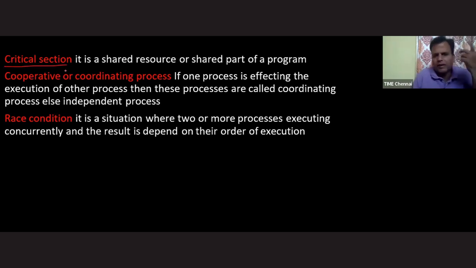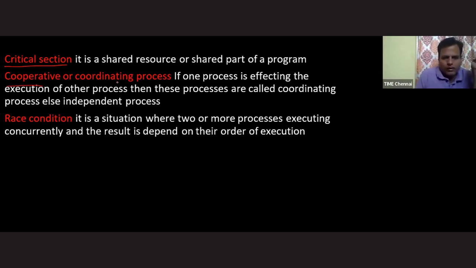Next one, sir. Critical section. Some technicality we'll see. What is the meaning of critical section, sir? It is a shared resource or shared part of a program. The example is, in the producer consumer problem, we have the count variable and buffer. That is a critical section because we are declaring those things globally. So obviously multiple processes will access those two things.